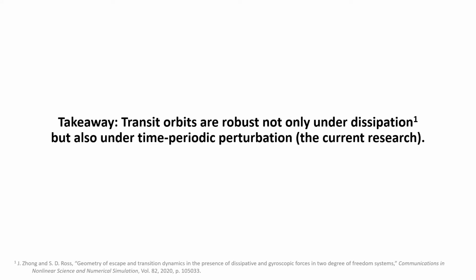One of the key messages to take away from this presentation is that our research settles an important question regarding tube dynamics. Do the transit orbits and associated structures persist under time periodic perturbation? The answer is now yes. The theory we have shown is very similar, although you will need to use the Lagrange manifold instead of a Lagrange point. Our recent result, proved by Zhang and Ross, also showed that they are robust to dissipation. Taking these two results together implies that there is a bright future for further research in the field of transit orbits and transit dynamics.